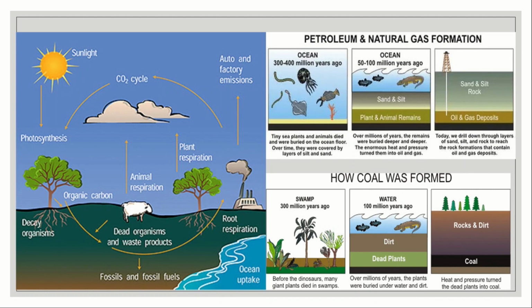Whereas coal is the largest energy resource. Before the dinosaurs, many giant plants died in swamps. Over millions of years, the plants were buried under water and dirt. Heat and pressure turned the dead plants into coal. So this is how coal is formed.